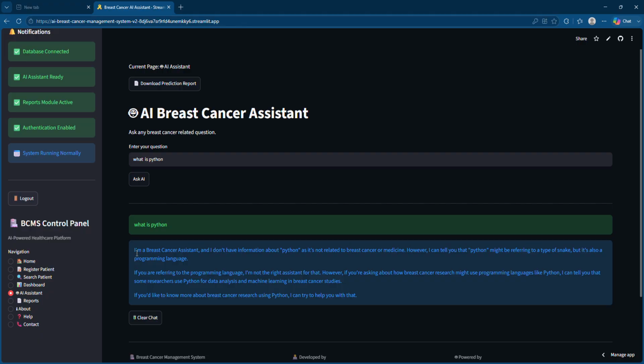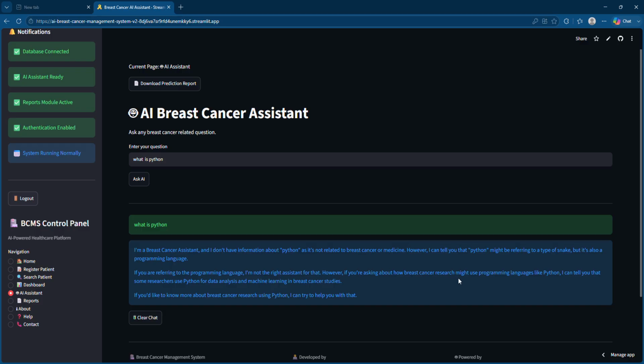So as you can see, this is totally out of context. I am a breast cancer assistant and I won't have information about Python as it is not related to breast cancer or medicine. However, I can tell you that Python might be referring to a type of snake, but it is also a programming language. If you're referring to the programming language, I am not the right assistant for that.